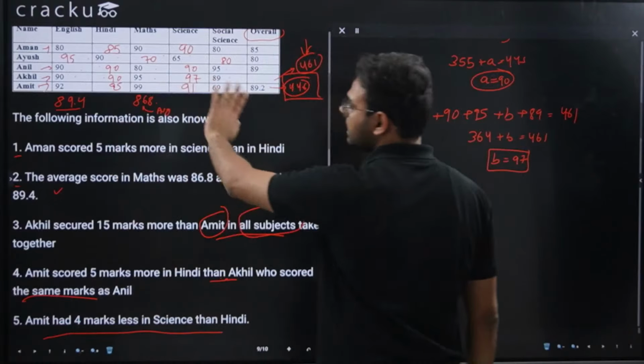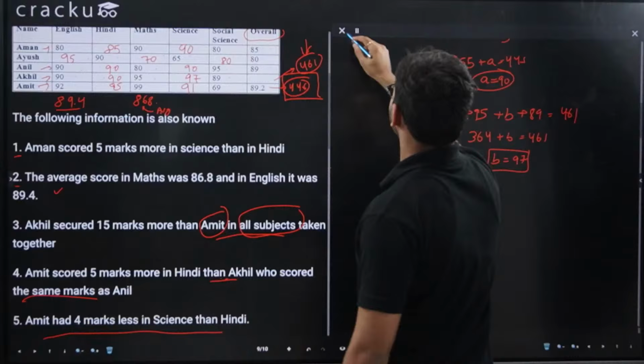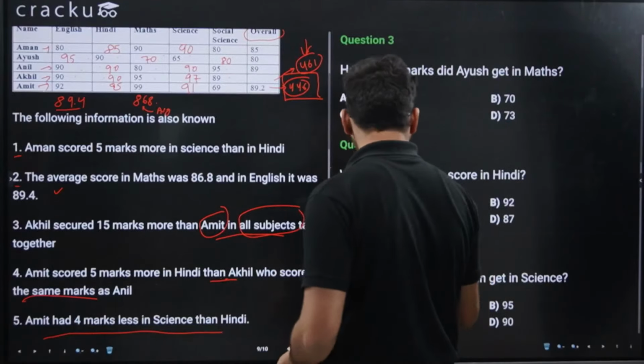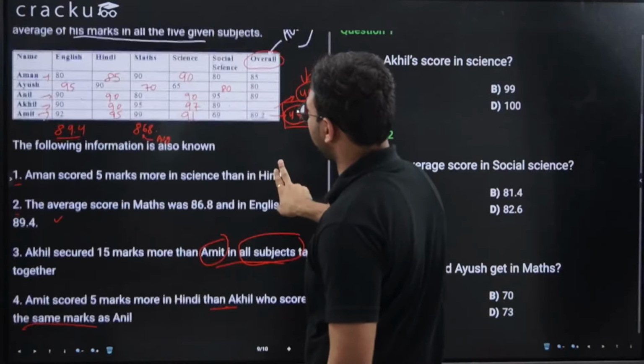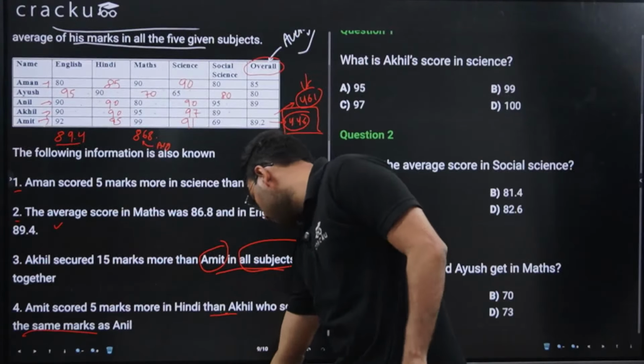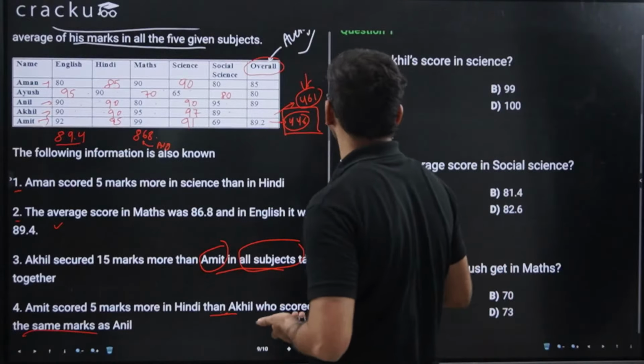So my entire table is filled now, and now I can answer all the questions. I'll just remove this one and let me see the first, second, third, fourth and fifth question. I have my entire table ready. Do you have any doubt in this one? Okay, so we don't have any doubt up till now.